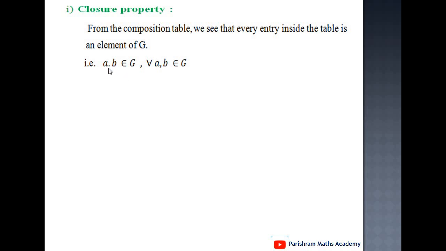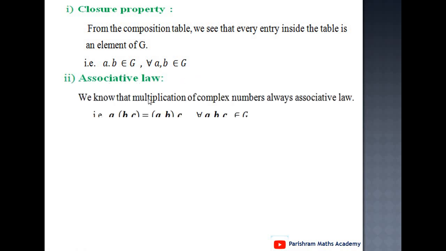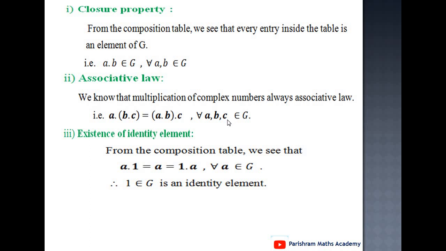And therefore, the first condition of a group, closure property, holds. From the composition table, we see that every entry inside the table is an element of G. That is, we can take any two elements a and b belonging to G, and their product a into b is also an element of G. It means the closure property is satisfied. Second, associative law. We know that multiplication of complex numbers is always associative. That is, if you take any three elements a, b, c belonging to G, then a into (b into c) equals (a into b) into c. For any three elements, this condition is always satisfied. It means the associative law is satisfied.